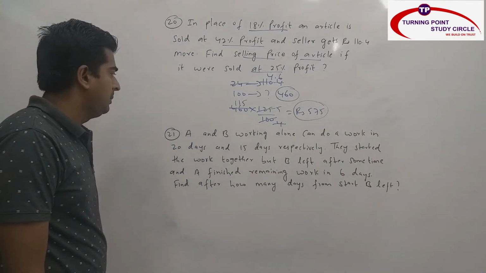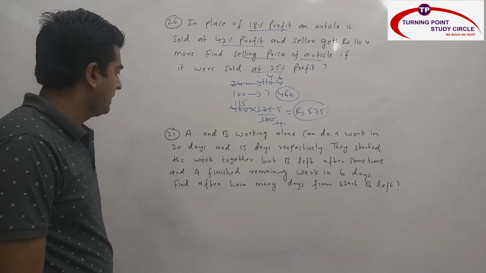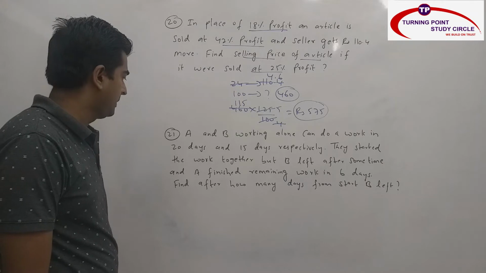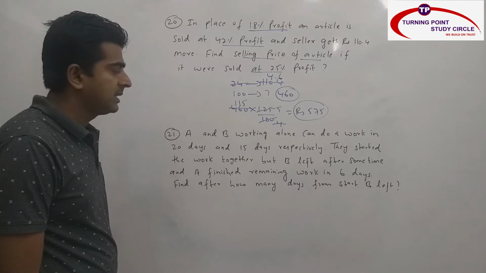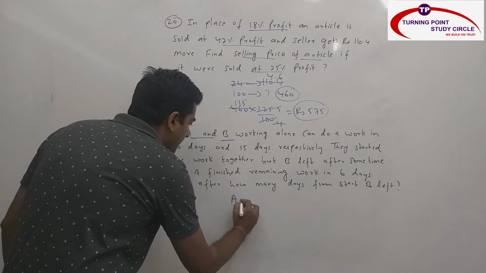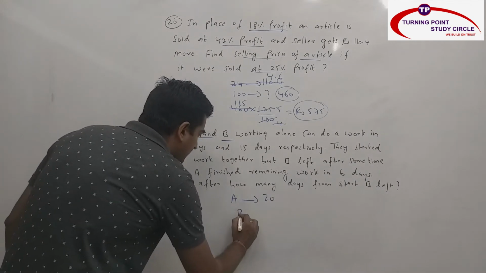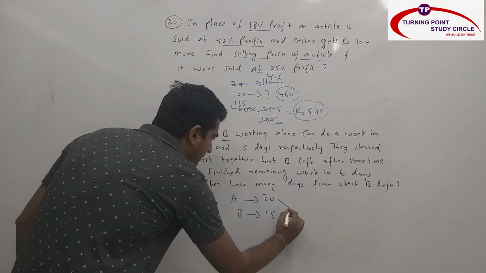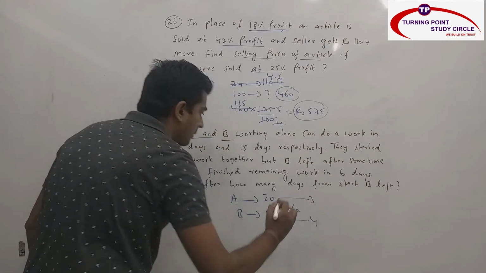Next one, A and B working alone can do a work in 20 days and 15 days respectively. They started the work together but B left after some time and A finished the remaining work in 6 days. Find after how many days from the start B left. So very good question. So A and B, two persons. A can do some work in 20 days. B can do some work in 15 days. LCM 60. So this is 3. This is nothing but 4.